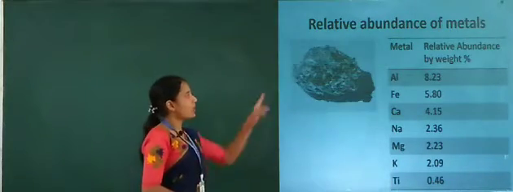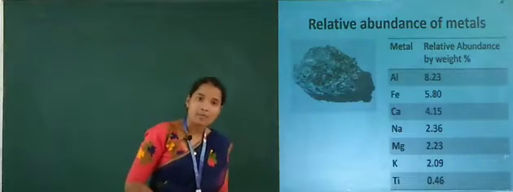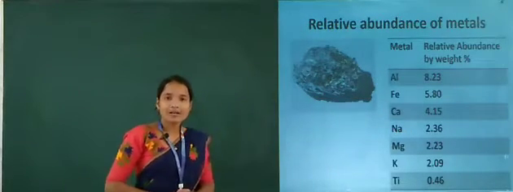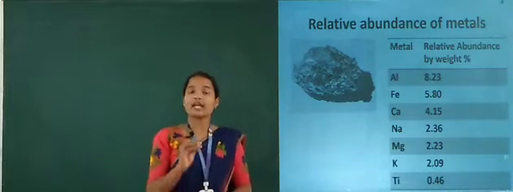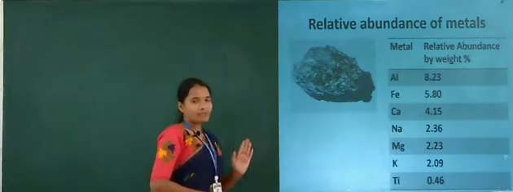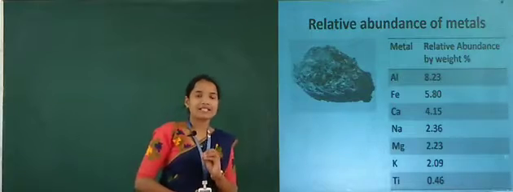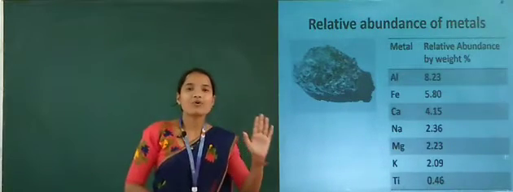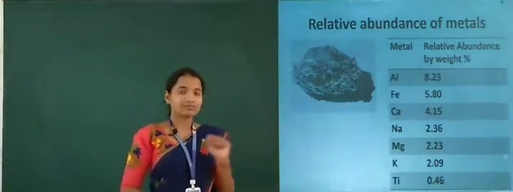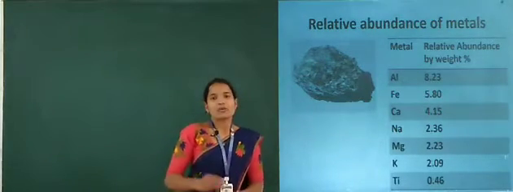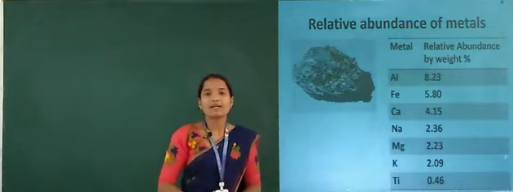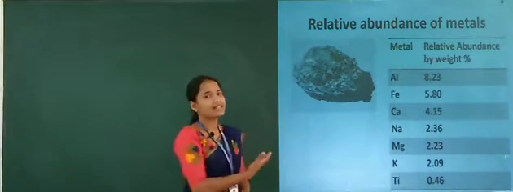See here, first is aluminium. What is its relative abundance value? It is 8.23. Therefore, aluminium is known as the first most abundant metal. Dear students, here one question arises for 1 mark: which is the first most abundant metal? That is aluminium.